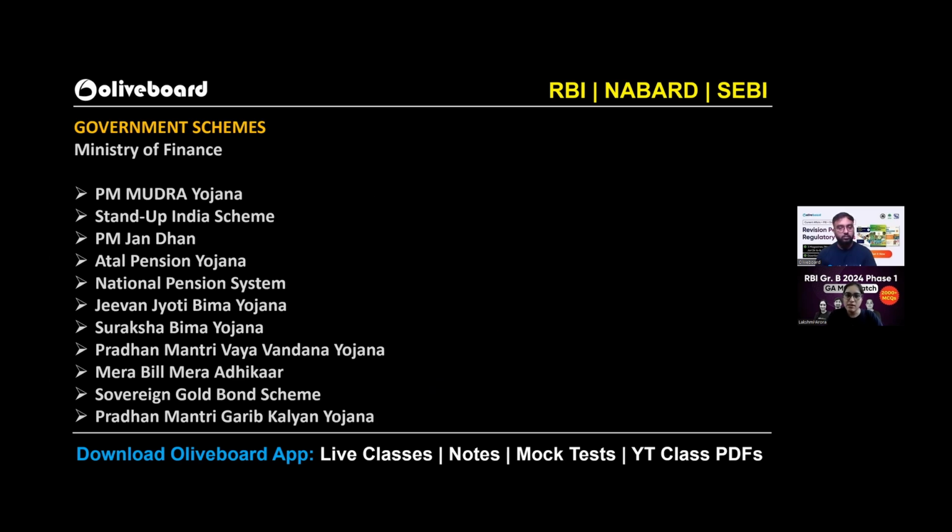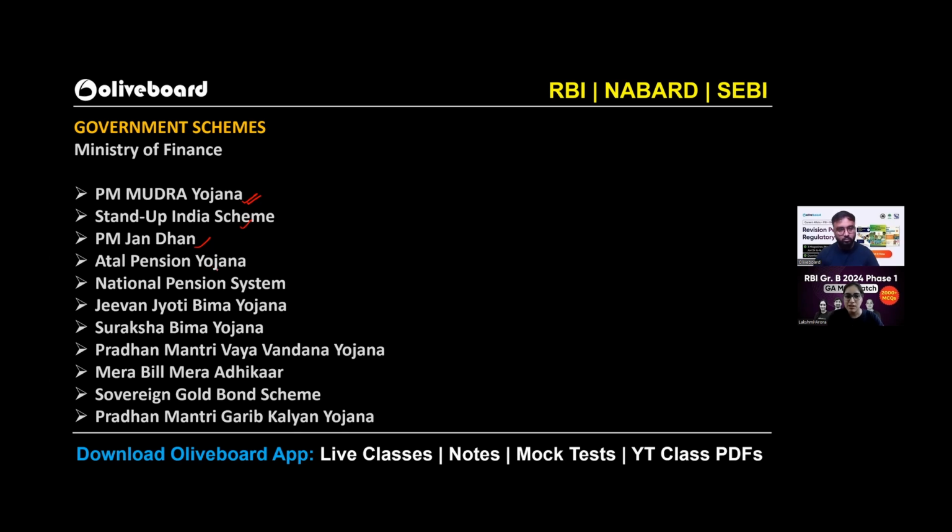If I talk about government schemes, ideally, you should be starting from Ministry of Finance. Going for RBI, Ministry of Finance is the key. Then RBI, obviously RBI related scheme like your PIDF or your Ombudsman scheme and all, they are also important. For Ministry of Finance, these are the important list of schemes that you must cover at least once before going to the exam. Like PM Mudra, I have written it at the first spot because there was a change in the budget. Then Stand Up India scheme, PM Jan Dhan, it has completed 10 years, important.